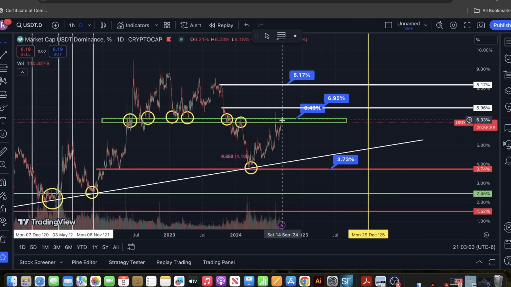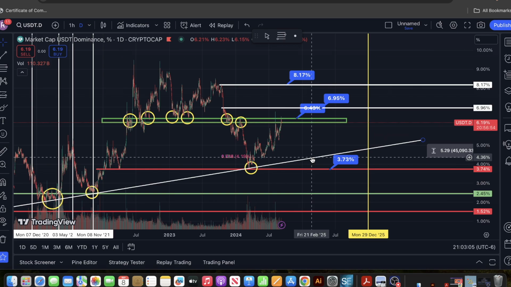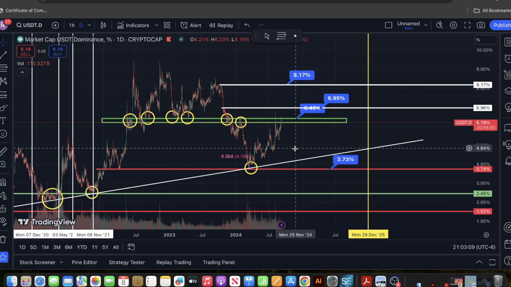In the next video, I'm going to explain if we go back and touch this area, what should happen and how much of this money from USDT should pour into Bitcoin, and how much of it would be the portion of altcoins. And we're going to talk about different scenarios, and I'm going to ask you to comment what you think about that. Okay, so stay tuned on that.